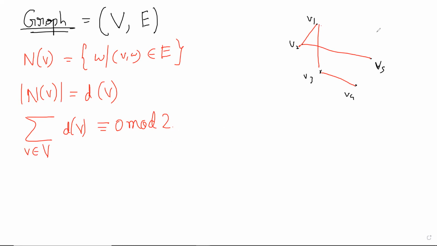Okay. Today what we will be studying is what operations you can do on the graph, so that the graph changes.